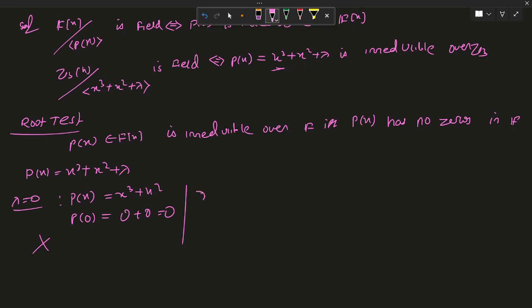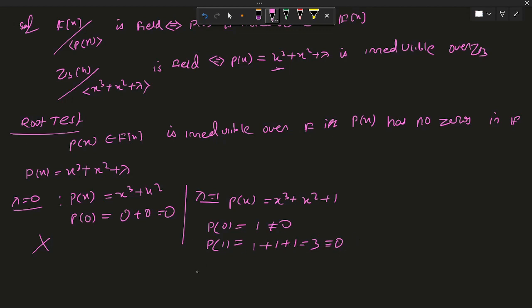Now for lambda equal to 1, p(x) is x^3 + x^2 + 1, and if I find the value of p(0), that is 1, which is non-zero. Now if I find the value of p(x) for x equal to 1, I get 1 cubed plus 1 squared, that is 1 plus 1 plus 1, that is 3, and 3 is congruent to 0 modulo 3.